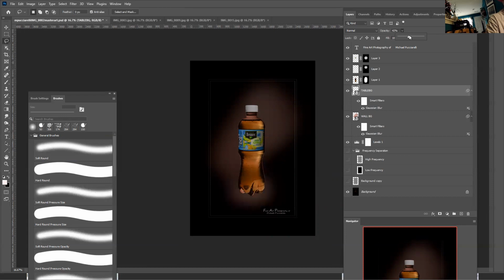Depending on what I want to do, if I want to have a floating effect, this layer has the same characteristics as this one, using the same filter but with a different opacity to get the effect that I like.